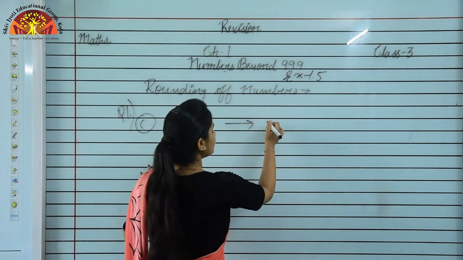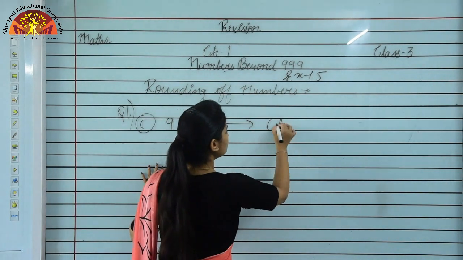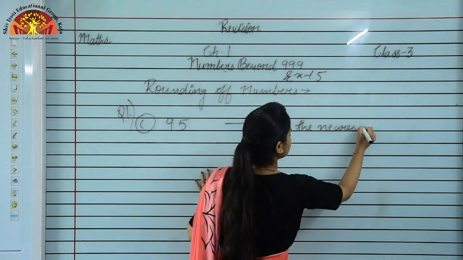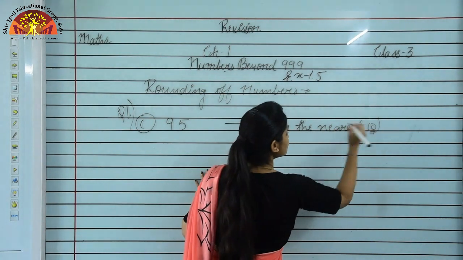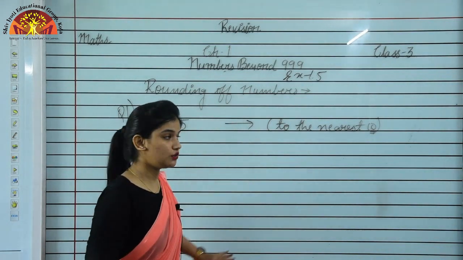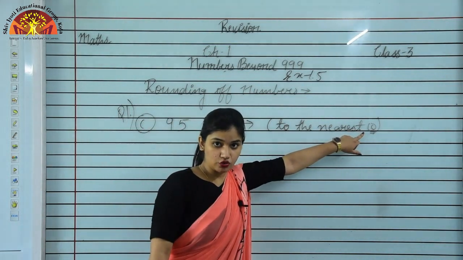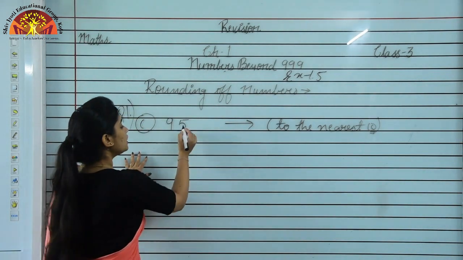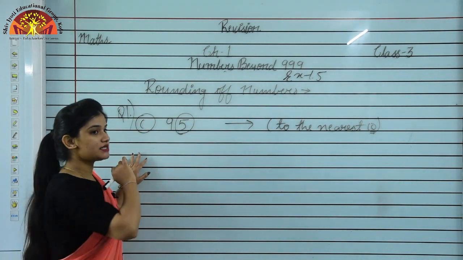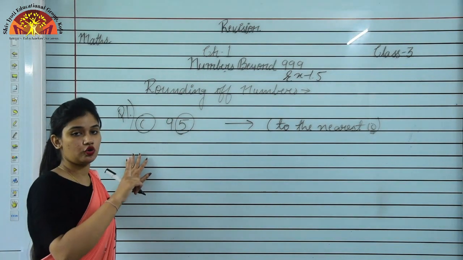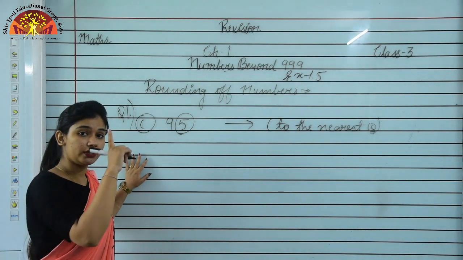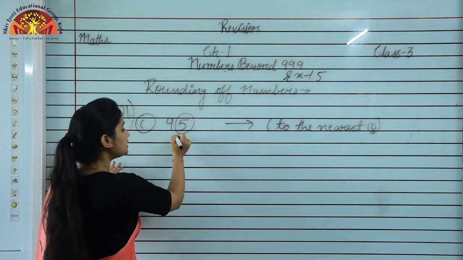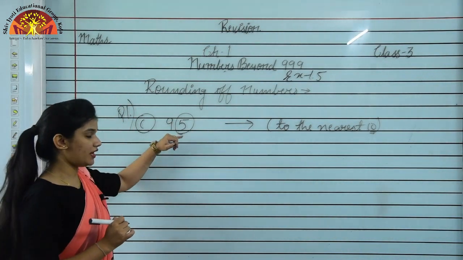और हमें क्या करना है, इसे राउंड ऑफ करना है टू द नियरेस्ट 10. So first of all we have to observe the 0 given here. 10 के नियरेस्ट राउंड ऑफ कर रहे हैं and in 10 we see only 1 0. So we have to observe the last single digit. हमें एक ही digit को observe करना है. Why we are observing only one digit? Because we have only 1 0 in 10. Now this digit is 5.